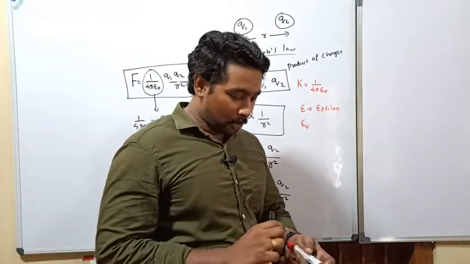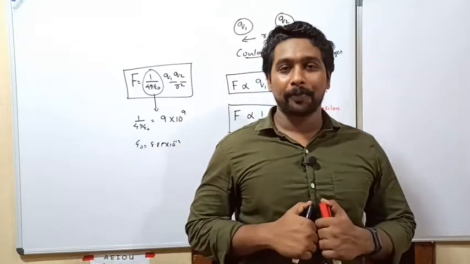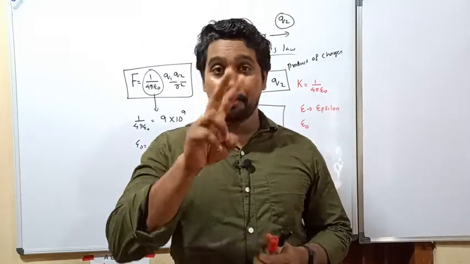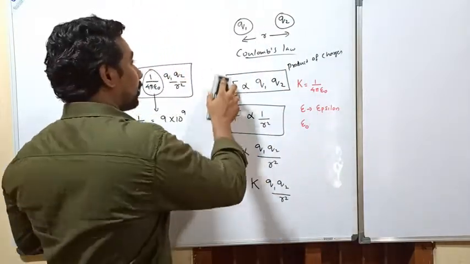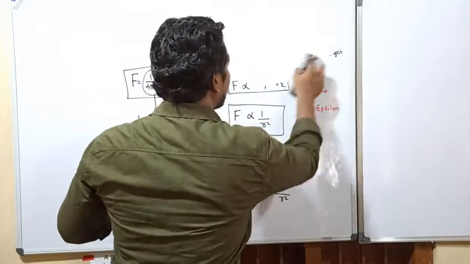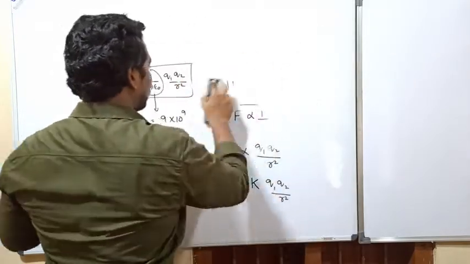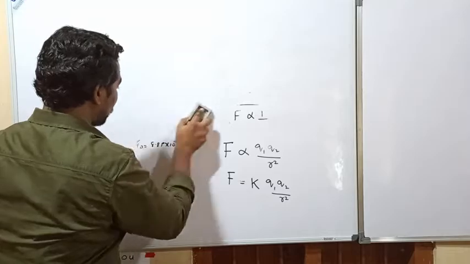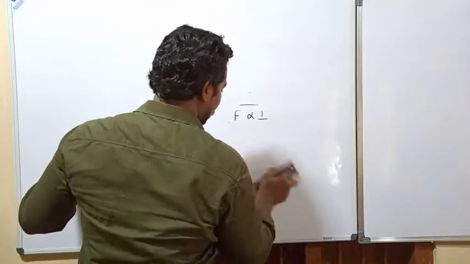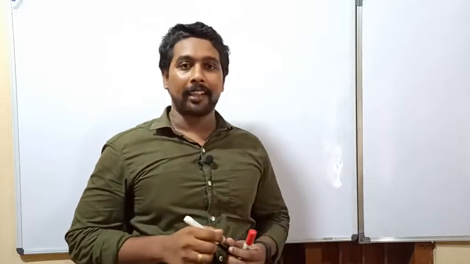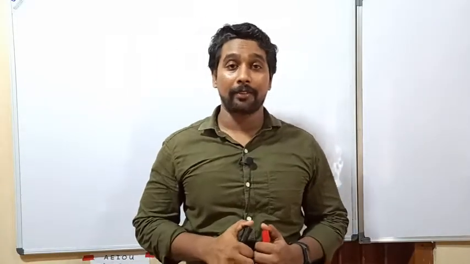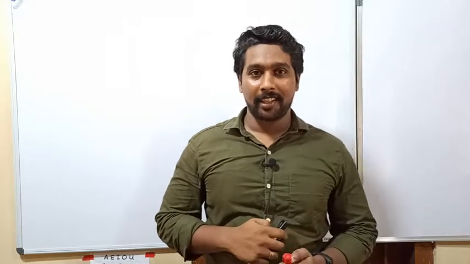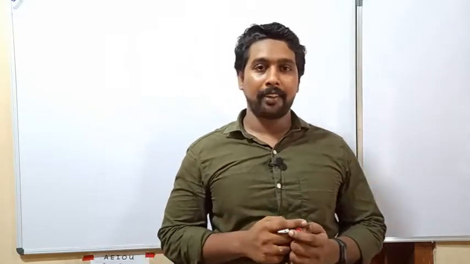Okay friends, today in our part 2 we have learned two important topics. What are those important topics? Electric field as well as Coulomb's law. What are the two topics we have learned? Electric field as well as magnetic field. Electric field as well as Coulomb's law. What was the definition for electric field?